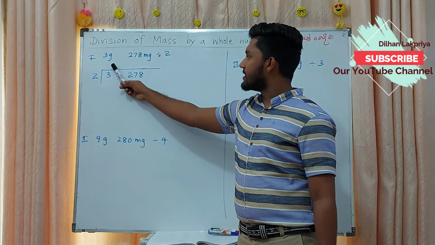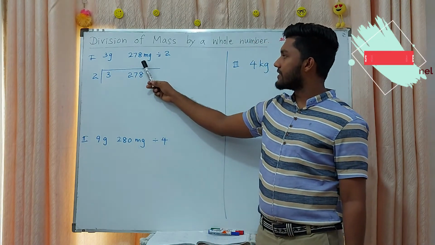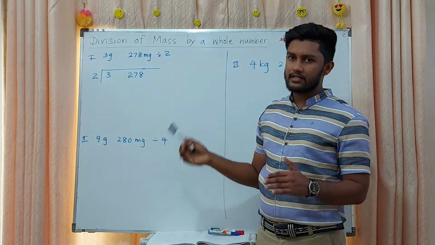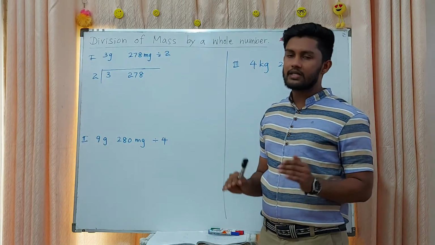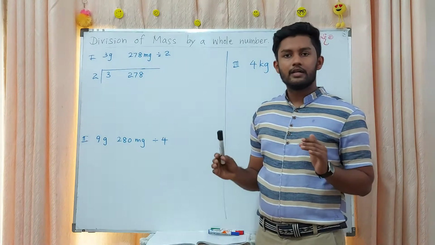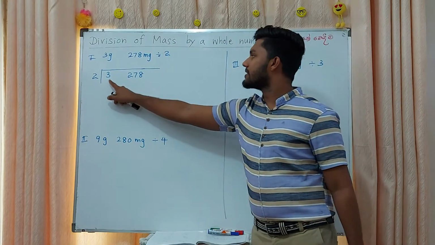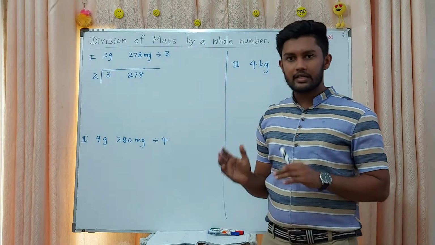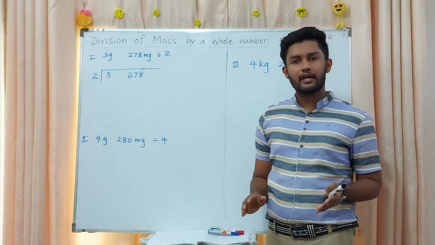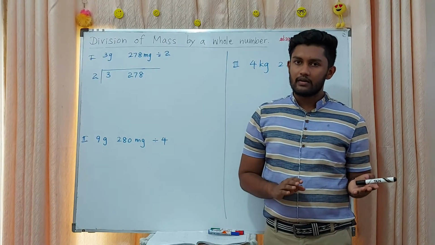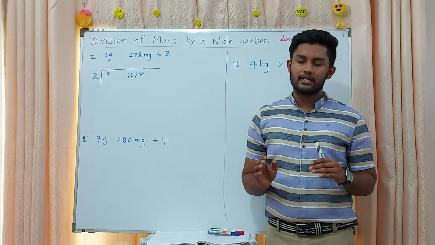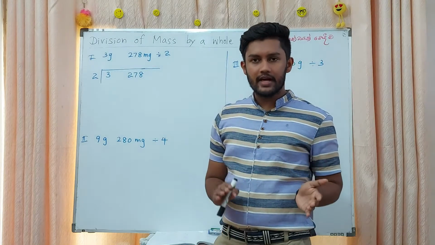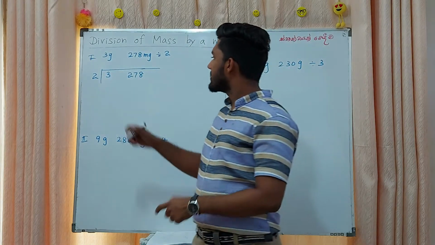First question, 3 grams and 278 milligrams has to divide by 2. It is a whole number, right? Total mass has to divide by 2. That means here 3 grams 278 milligrams we are writing it separately, or else you can convert it into 1 unit and divide. It is the easiest method. Shall we do from the first method? Keeping the two masses separately and solve it.